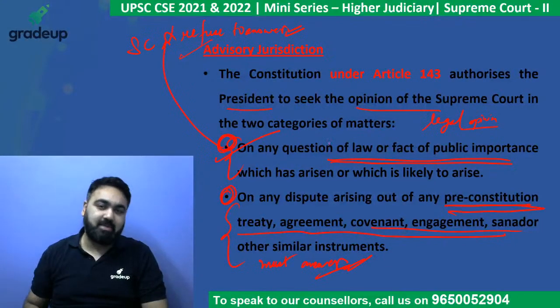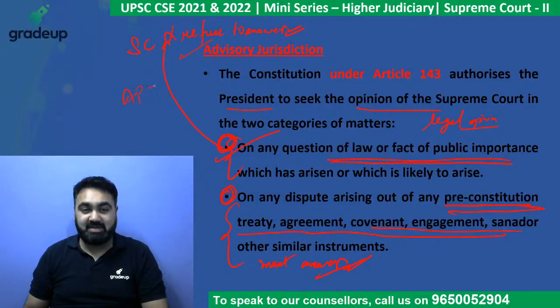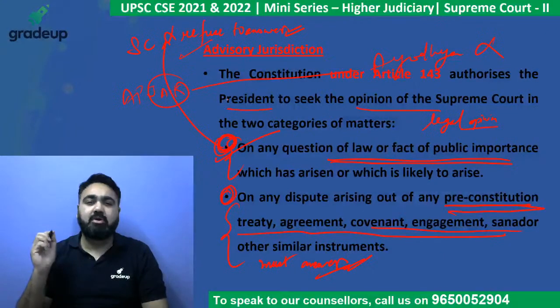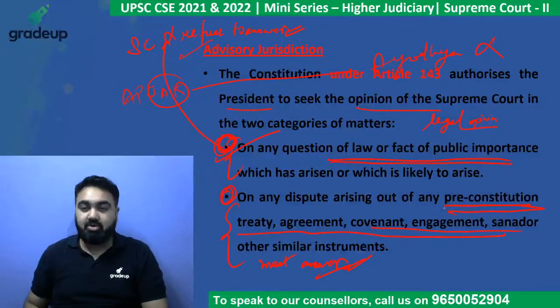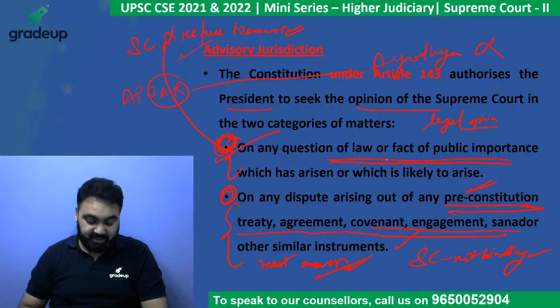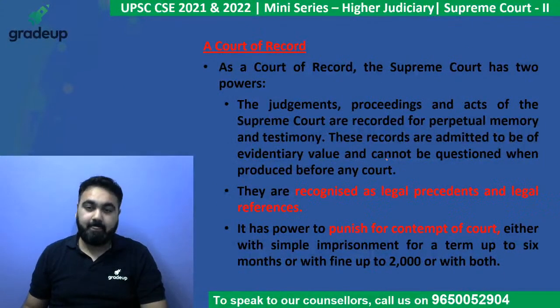Let me give you an example. When Dr. APJ Abdul Kalam was a president, he had asked the Supreme Court about the Ayodhya issue. What should be done, and Supreme Court did not respond, because in this case, Supreme Court may or may not respond. But if a question is about a pre-constitutional treaty, Supreme Court has to respond. And in any matter, opinion given by the Supreme Court is not binding. It is not binding on the president. The president can ignore that as well.